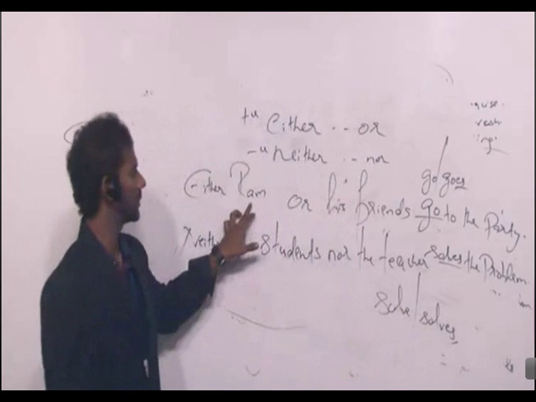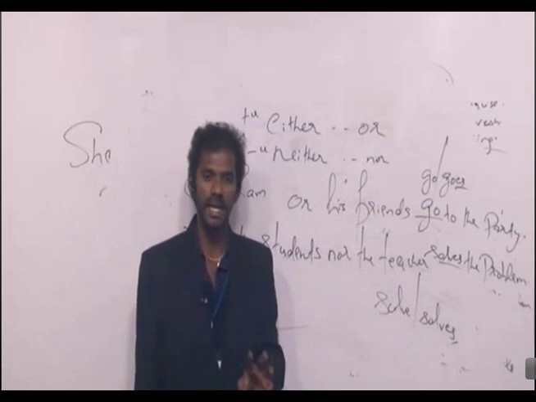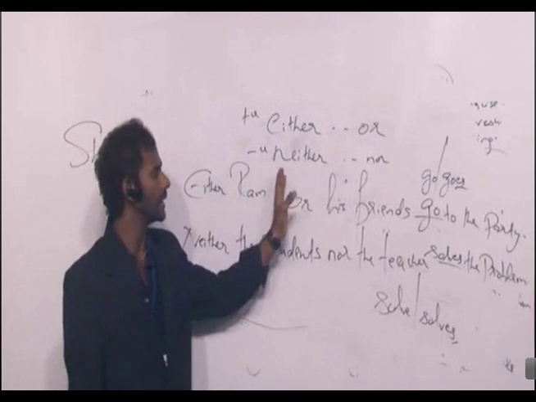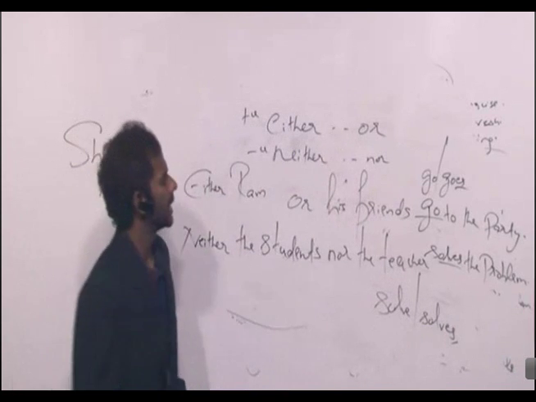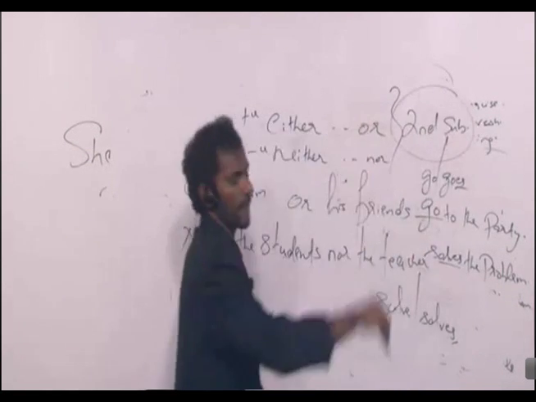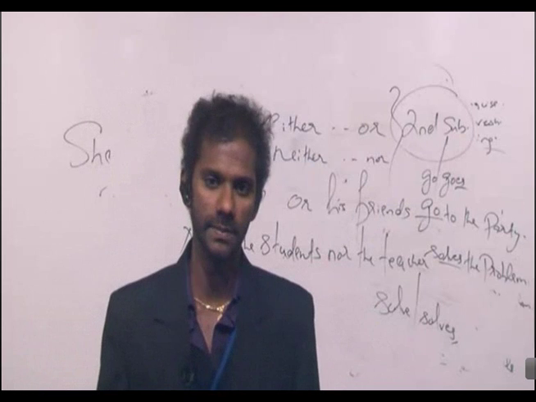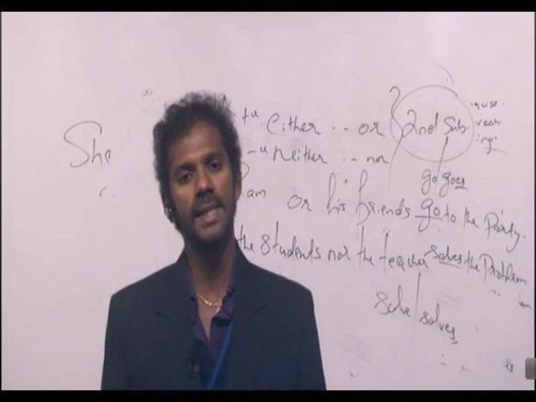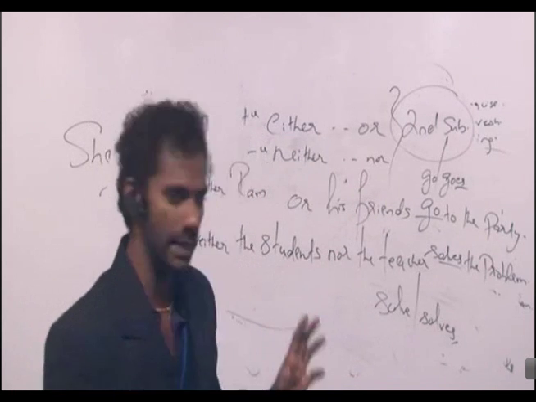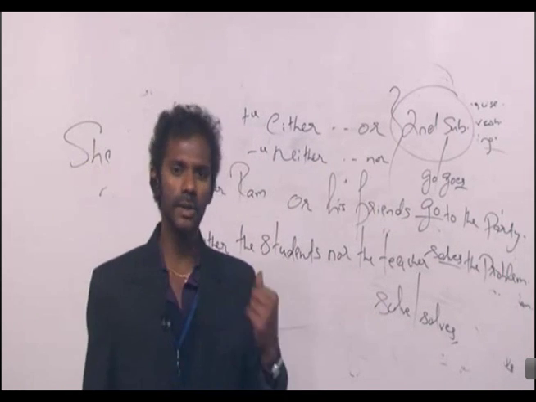One is Ram, other one is friends. One is students, other one is teacher. Two entities are there. When there is a relationship between two entities, using either or neither nor, the rule says give importance only to the second subject. That means if the second subject is singular, the verb also must be singular. Second subject is plural, verb also must be plural. Clear? So if it is a relationship between two entities, using either or neither nor, give importance only to the second subject.